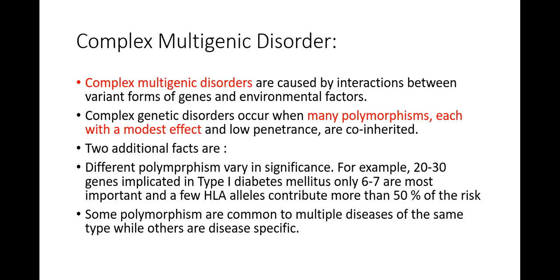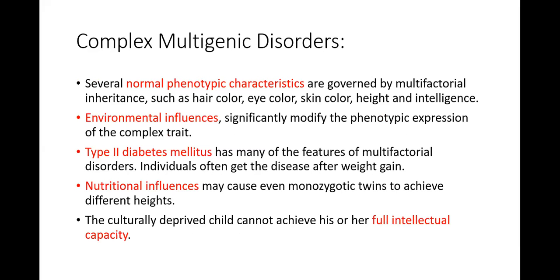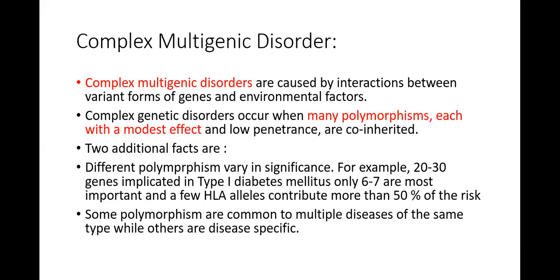Complex genetic disorders occur when many polymorphisms, each with a modest effect and low penetrance, are co-inherited. Two additional factors are there. Different polymorphisms vary in significance. For example, of the 20 to 30 genes implicated in type 1 diabetes mellitus, only 6 to 7 are most important, and a few HLA alleles contribute more than 50% of the risk. Some polymorphisms are common to multiple diseases of the same type, while others are disease specific. So in complex multigenic disorders, there are genetic alterations superadded with environmental factors.